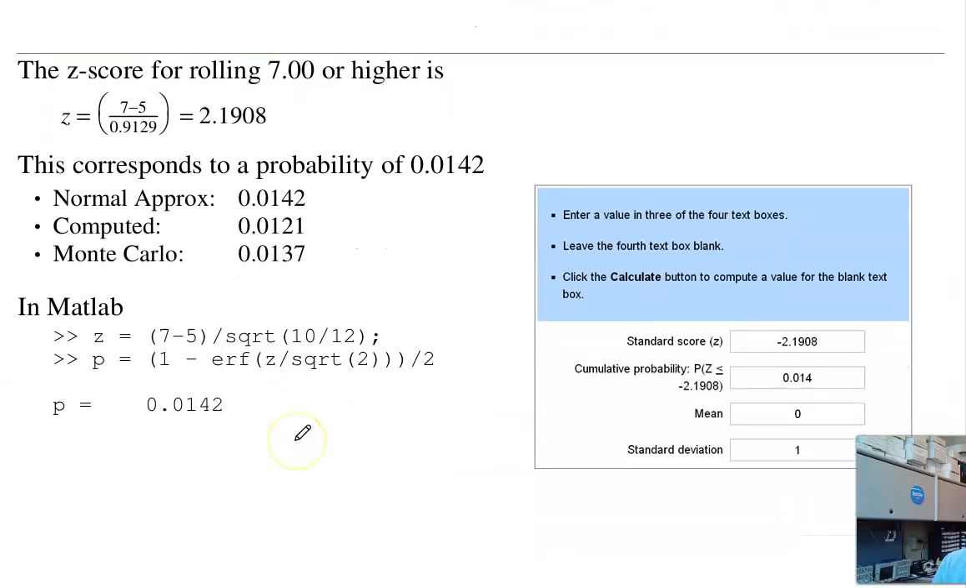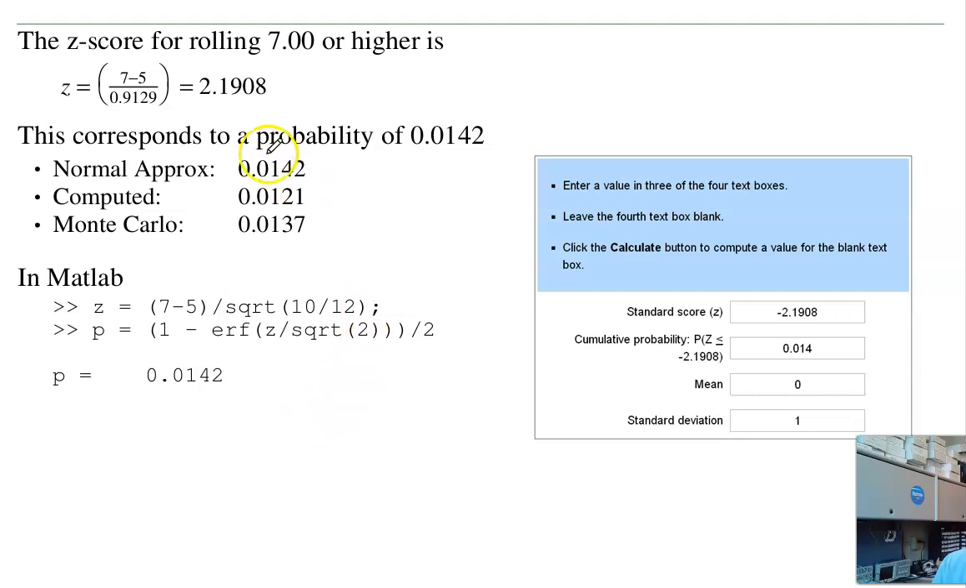If I want to find the area to the right of 7, again, find the z-score, the distance from the mean in terms of standard deviations, 2.19, that's the z-score. Convert the z-score to a probability. The area of the tail is 1.42%. Again, computed was 1.21%, Monte Carlo, 1.37%.